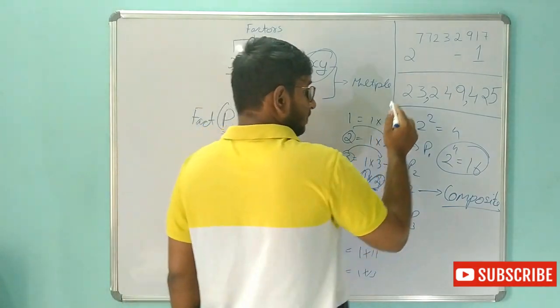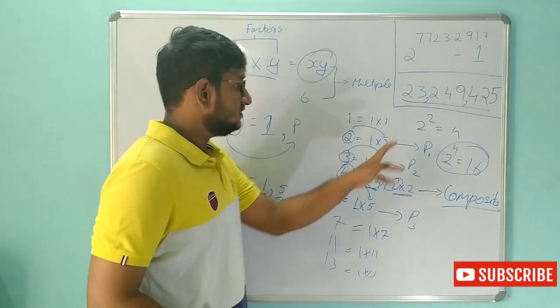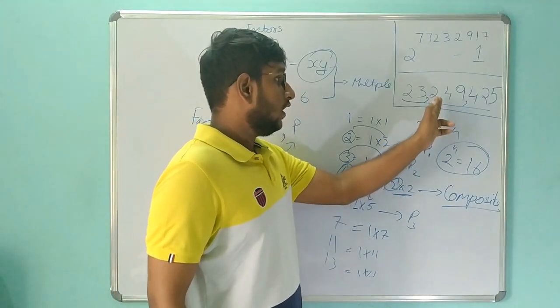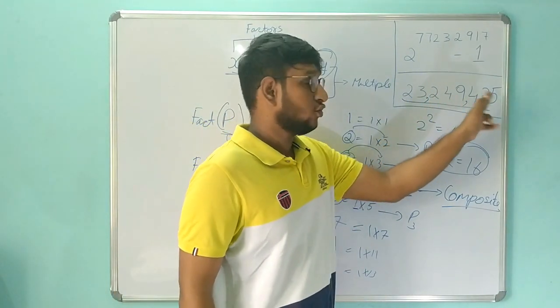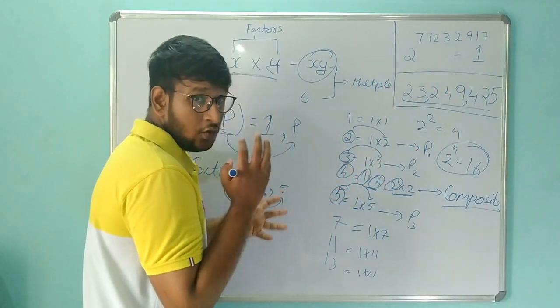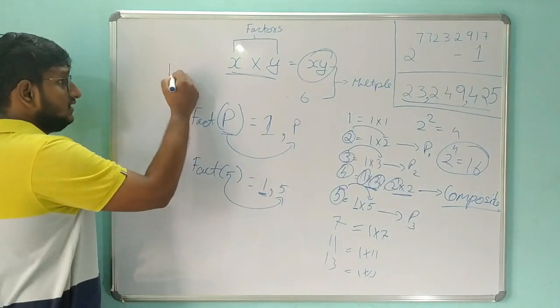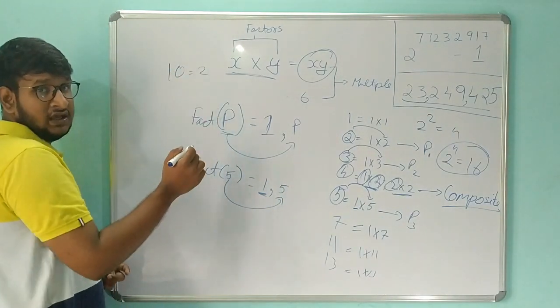This number runs into this many digits: 23,249,425. Do you understand what I mean by digits? If I say 10, it is a 2 digit number.